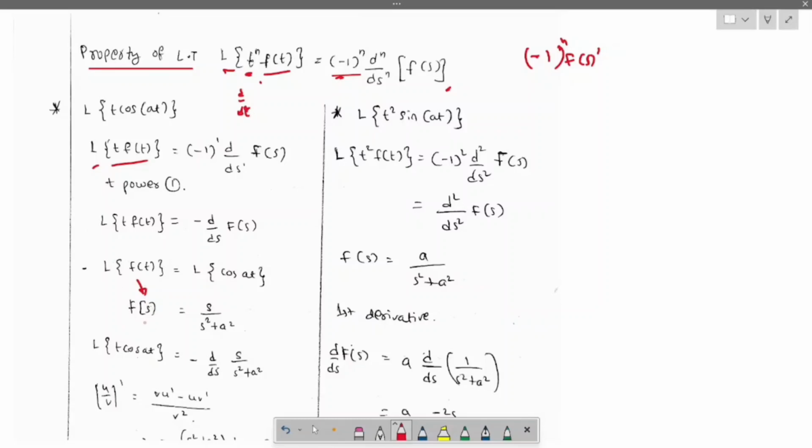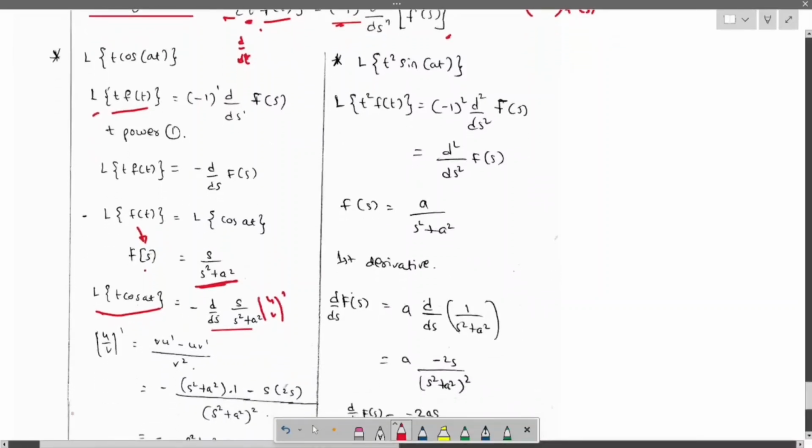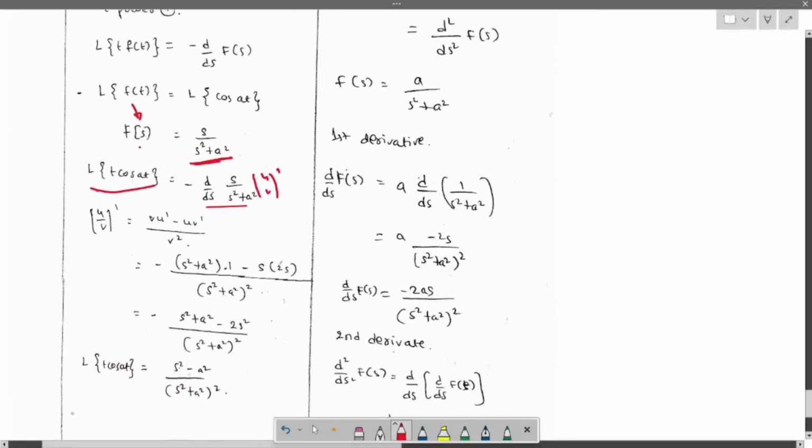Laplace f of t, which is f of s, is nothing but s by s square plus a square. Now substitute in this: Laplace of t cos at is nothing but minus d by ds of s by s square plus a square. Apply the u by v formula, u by v dash. Solve this and you will get the solution like this.